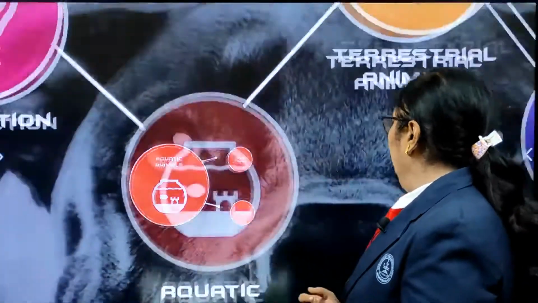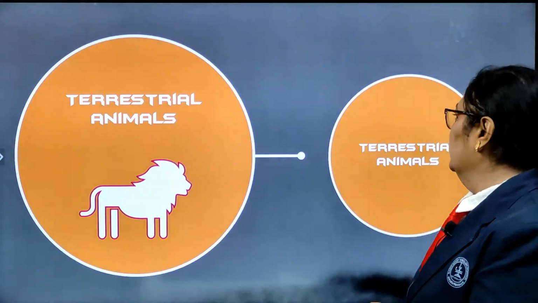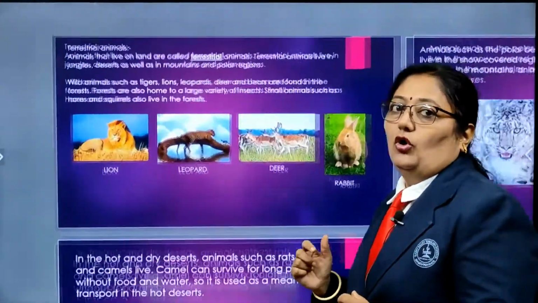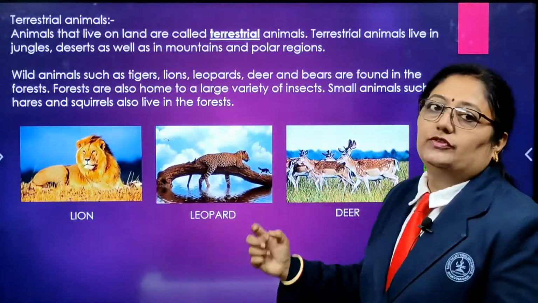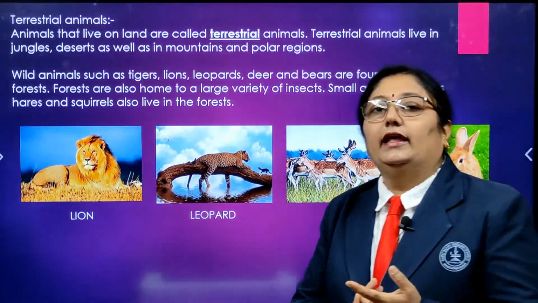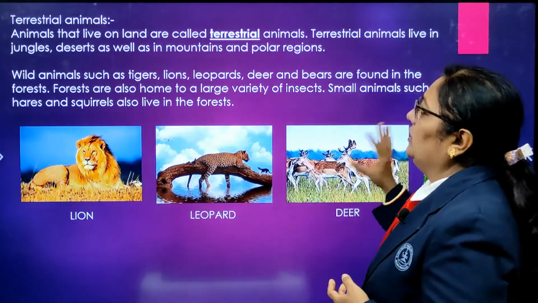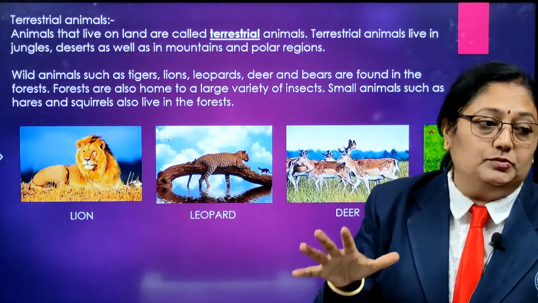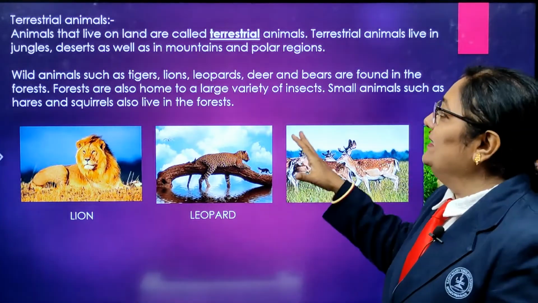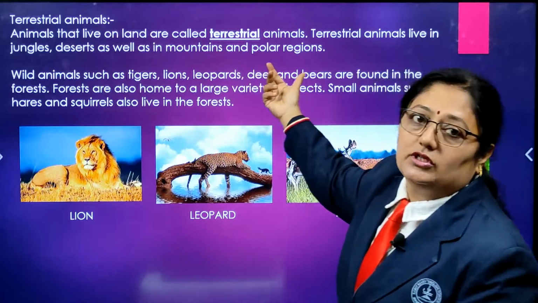Now, a few animals stay on land. They can be in the forest, in the desert, or in the snow covered regions also. All the animals which are staying on the land part are known as terrestrial animals. So, you have to learn this new spelling and the pronunciation also.